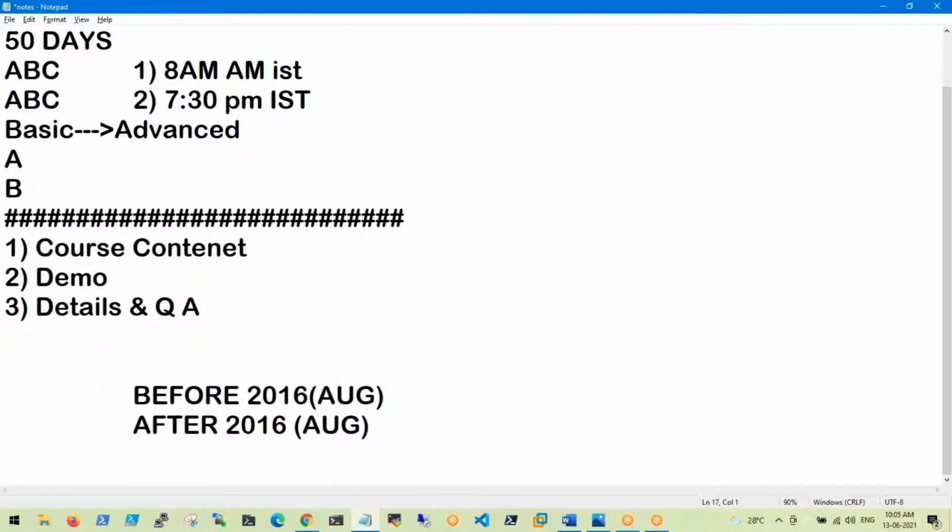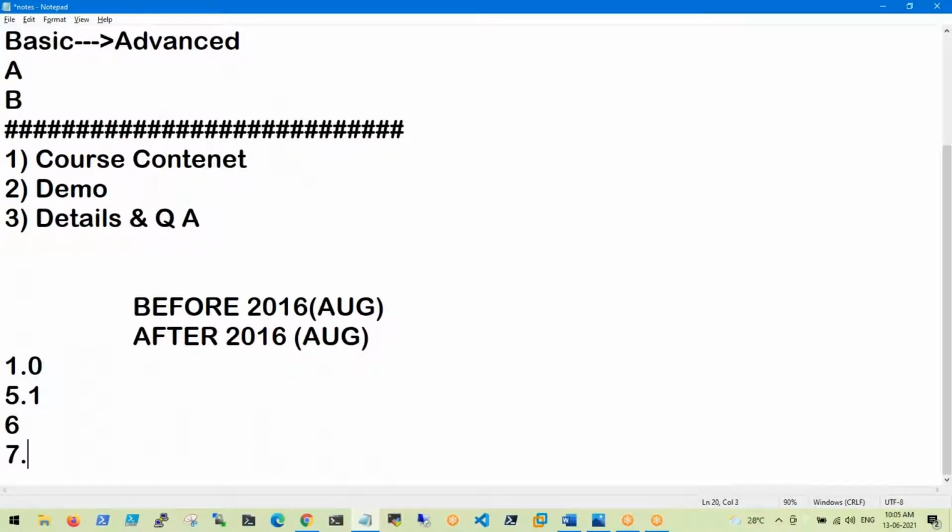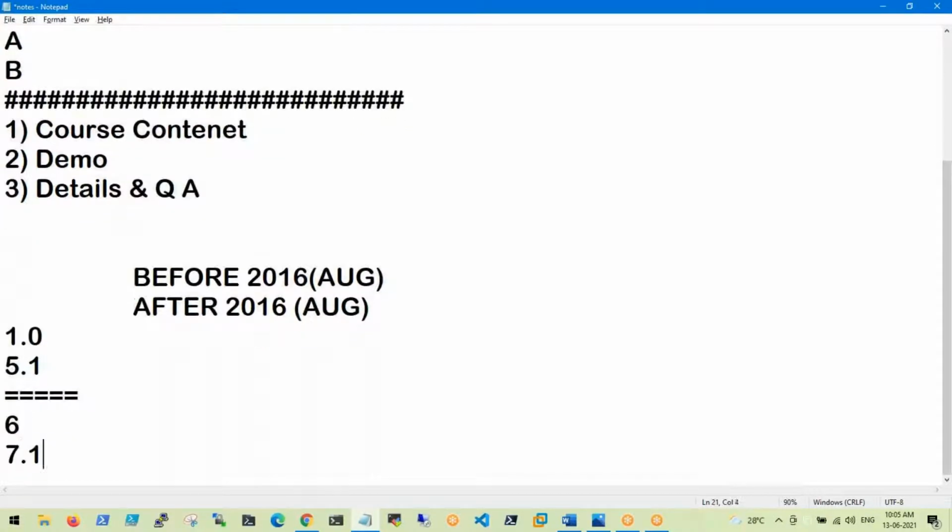The versions go from 1.0 to the famous 5.1, and now version 7, with minor versions like 7.1. After version 6, it supports cross-platform operating systems, meaning we can use it not only on Windows but also on Linux and Mac OS.